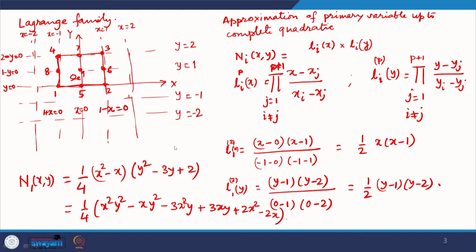And those serendipity elements are developed in a very straightforward, logical way, I would say. So, what are those techniques? Let us discuss by using an example.